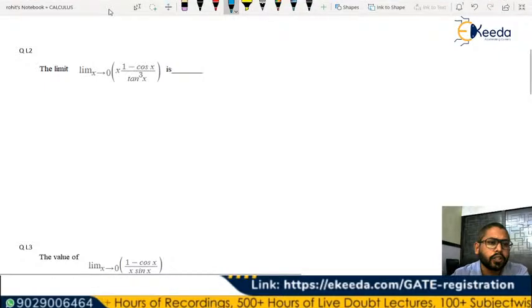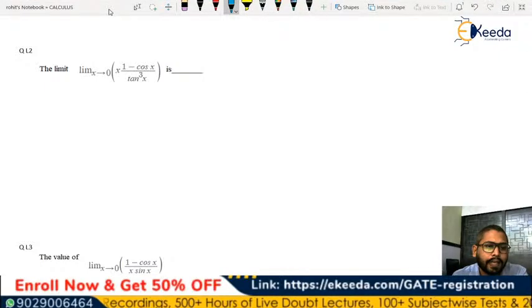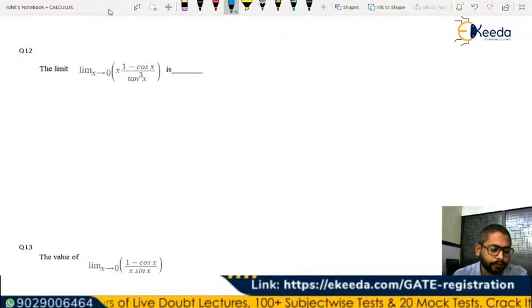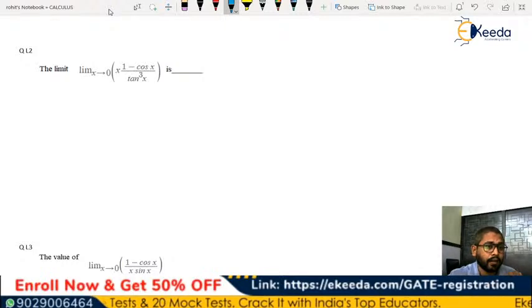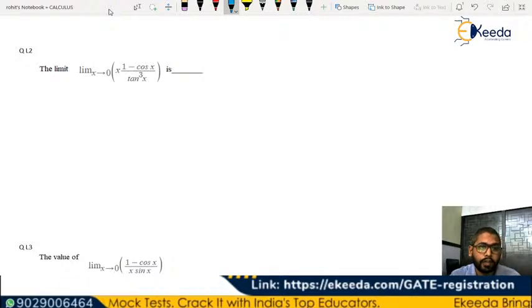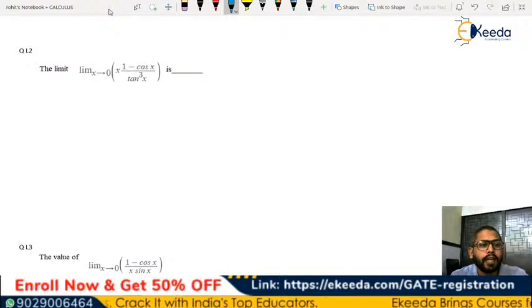It says x tends to 0, where the function is x into 1 minus cos x divided by tan cube of x, right? So what does it say? Why not rearrange it and take some of the standard results which you already have.